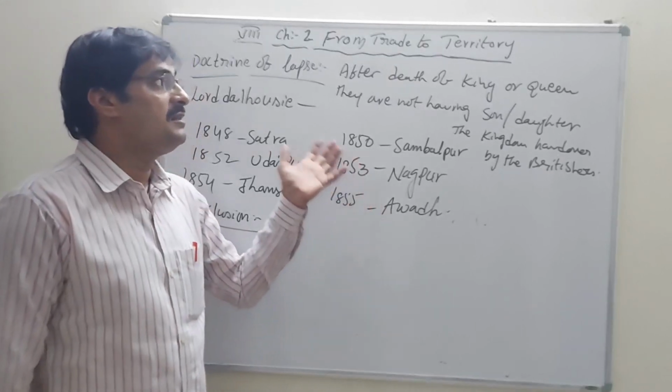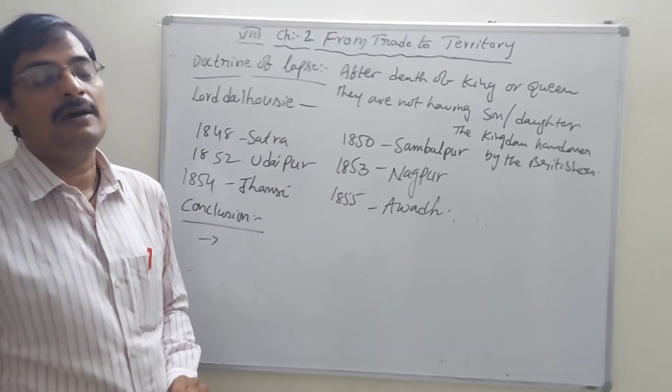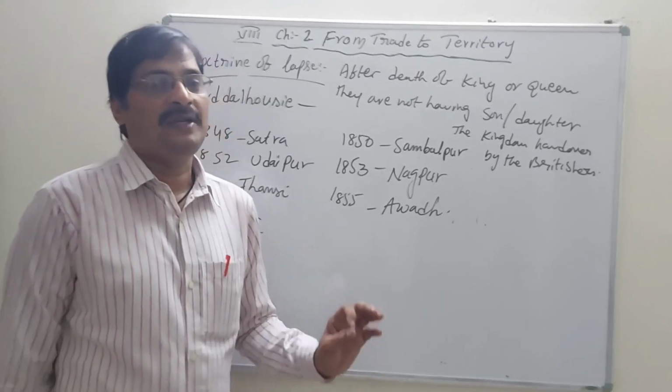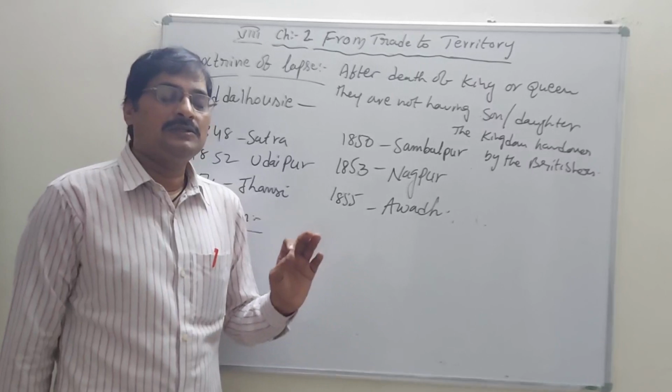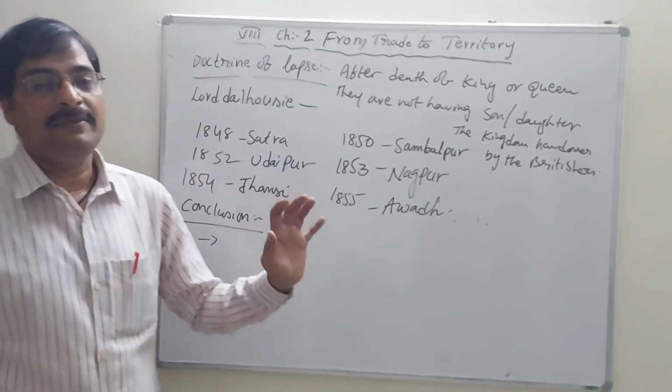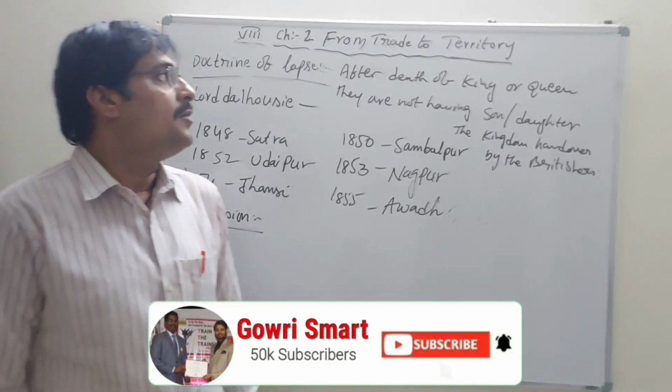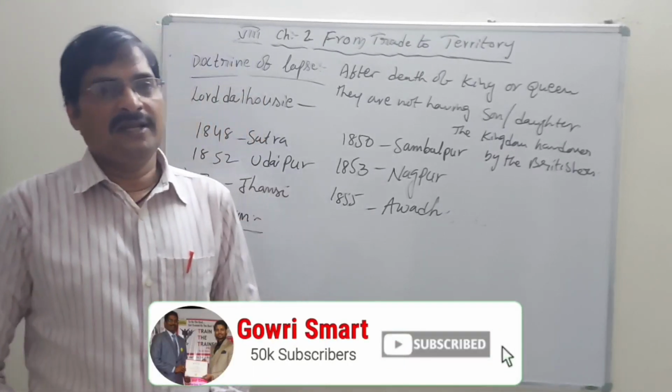So this is the thing. The Britishers slowly came to India for trading, and they gained more power politically. So this is the lesson of from trade to territory.